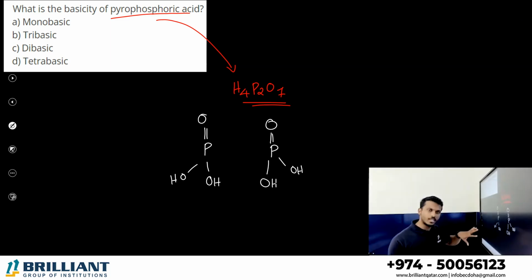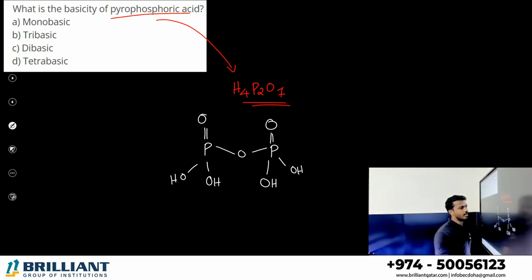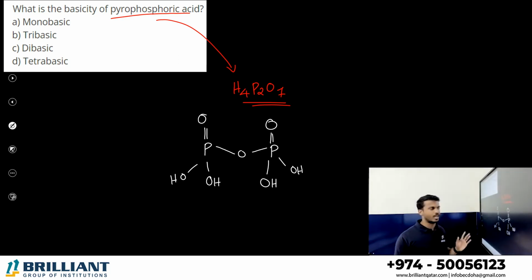So 4 hydrogen over, 2 phosphorus over, and 6 oxygen over, 1 more oxygen extra. So let me take it in the center as a bridging. Now you can see all of them having a tetrahedral geometry. Each phosphorus in the oxoacids of phosphorus is in tetrahedral geometry, and each phosphorus is connected to 4 groups.